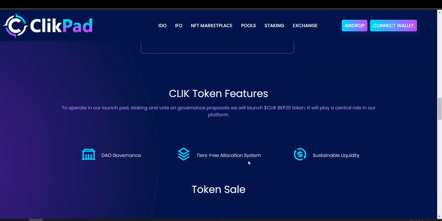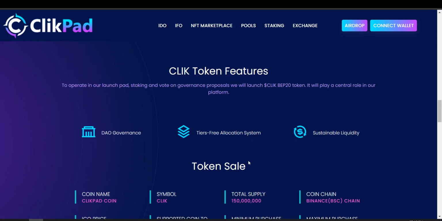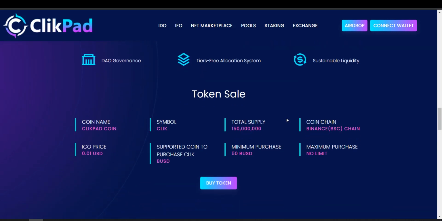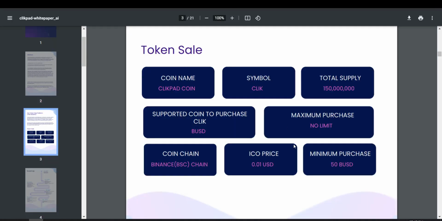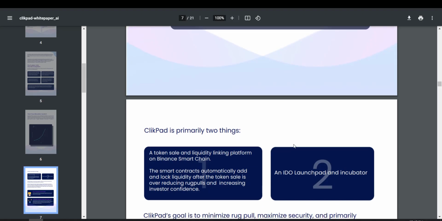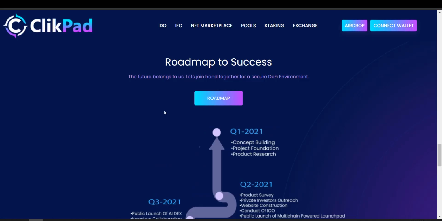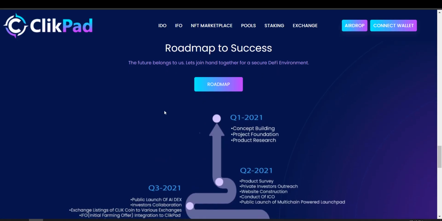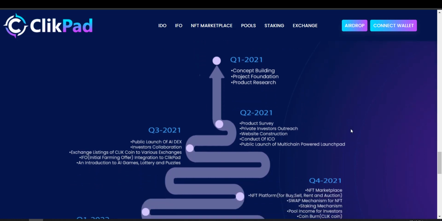So these are the cool things that ClickPad is offering to you for using ClickPad Launchpad for the IDOs. So I recommend you to participate in the ClickPad IDO itself, and I also recommend you to hold your Click token and participate in the IDOs that ClickPad is going to conduct in near future. Here you can check out and go through more features by going through the white paper. White paper is having a ton of information, so I recommend to check out the white paper. And here they have also provided the roadmap of ClickPad. You can get more information by going through the roadmap.